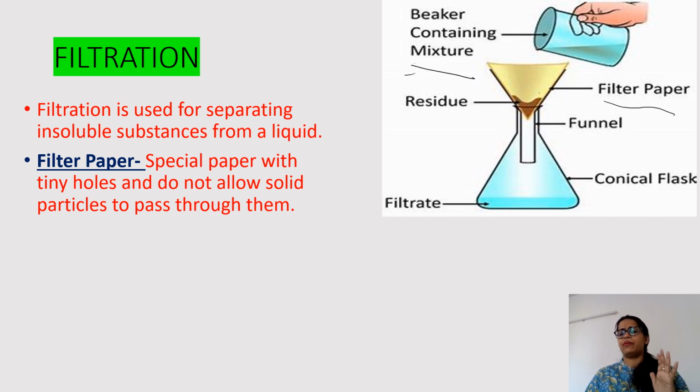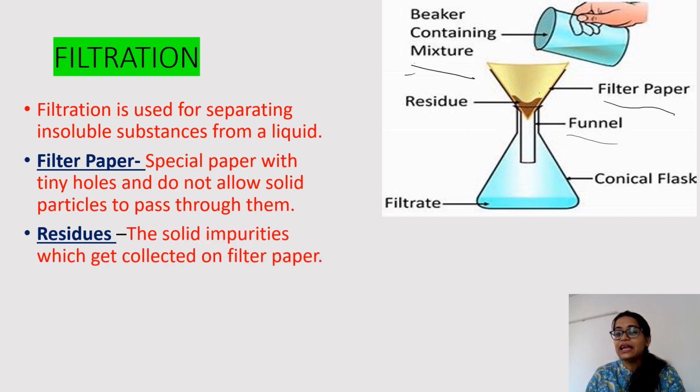Very easy, very simple process, that we have to take filter paper. To hold the filter paper, you need something, that is funnel, right? To hold filter paper we need a funnel. So funnel is used to attach filter paper and we transfer the mixture into it from this beaker. And then what will happen? This is the main point. What is the use of this filter paper? That it will collect all the residues. All the residues will get collected here. This is the residue part. Okay, this is the residue part.